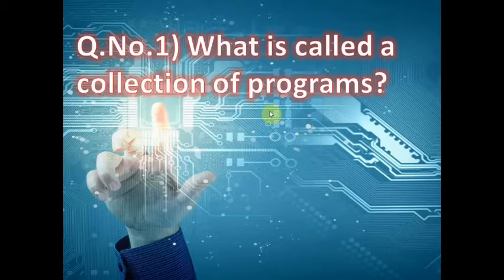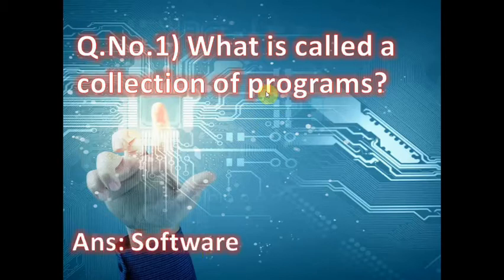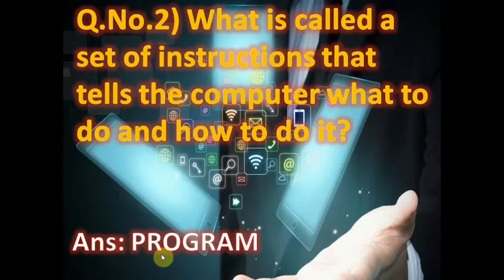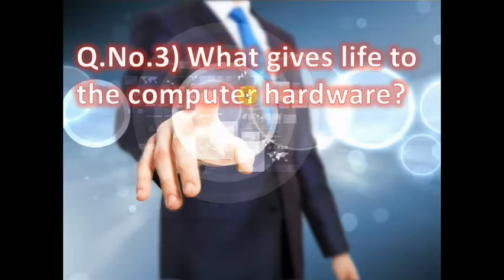So the first question is what is called a collection of program, and the correct answer is software. Software means a collection of program. Another question, what is called a set of instruction that tells the computer what to do and how to do it? The correct answer is program. Program means a set of instruction, but software means a group of program.